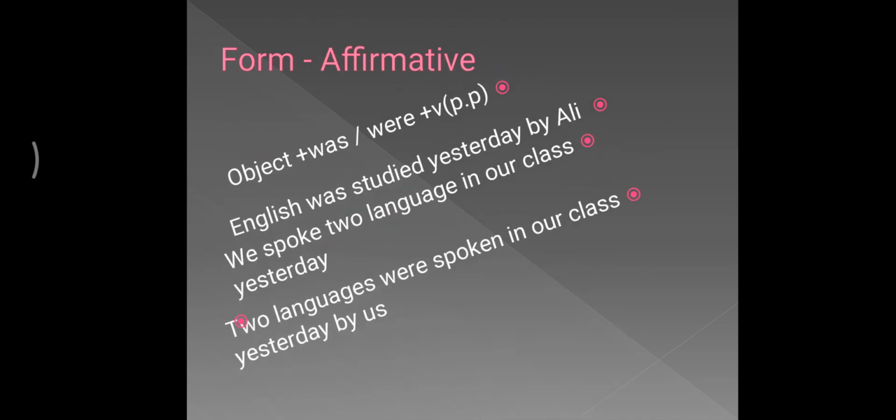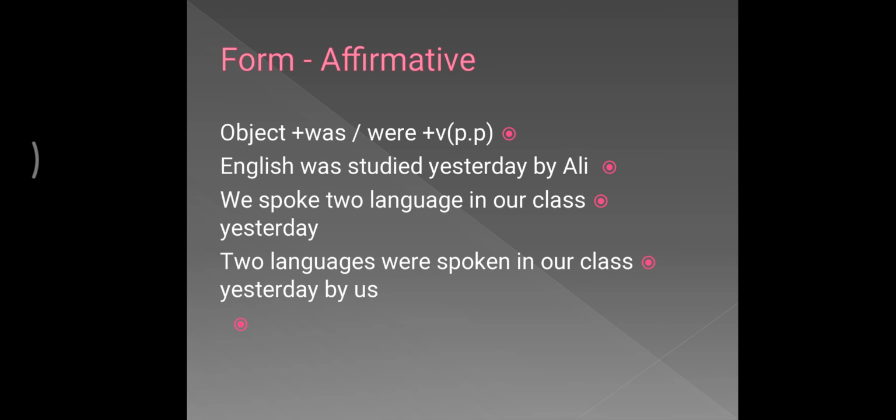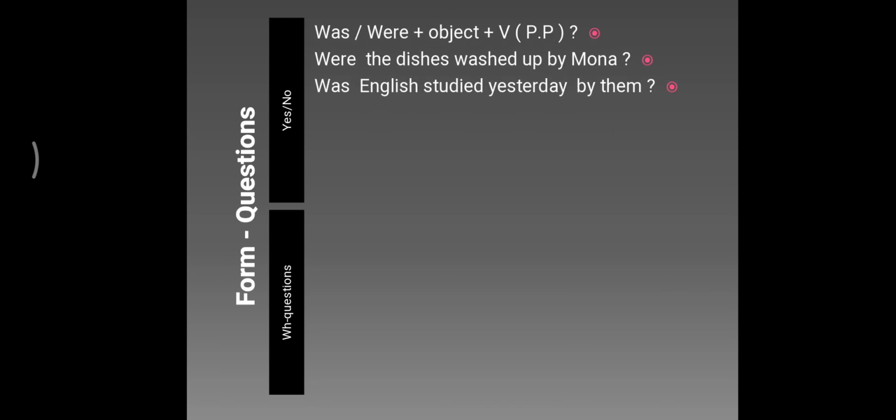Okay, do you understand the form? The form of the yes or no question is was or were plus object plus verb past participle, like were the dishes washed by Mona, or was English studied yesterday by them.